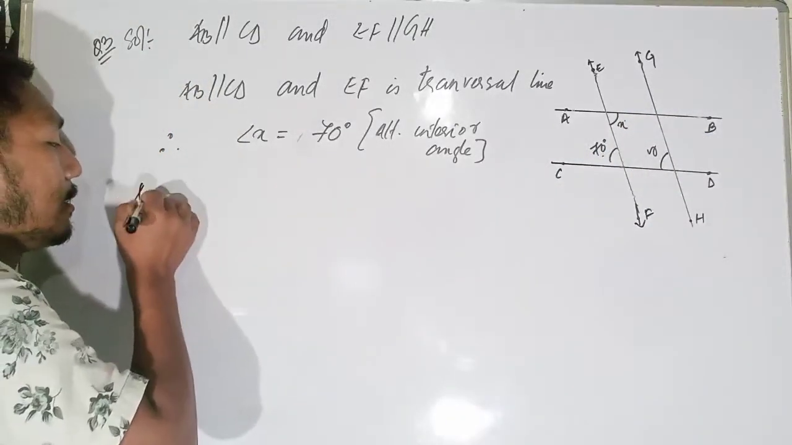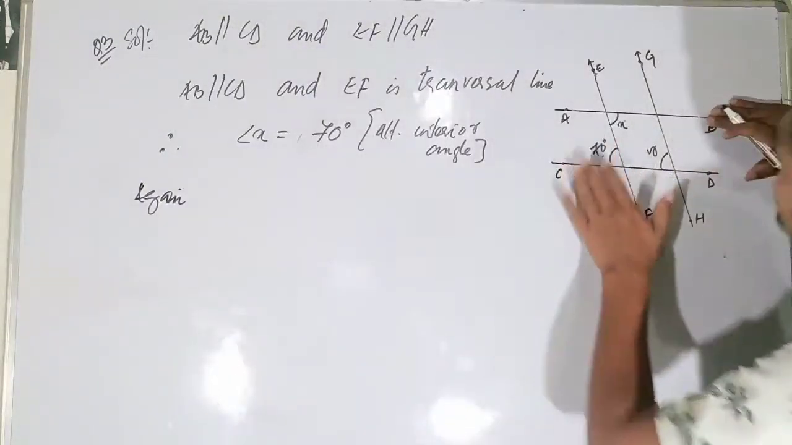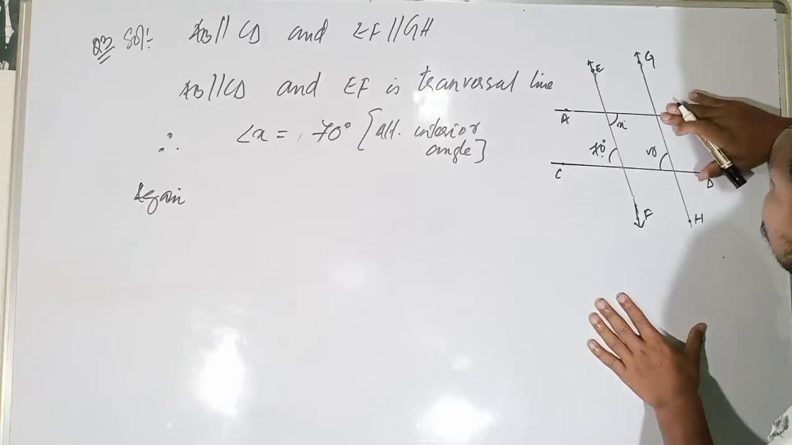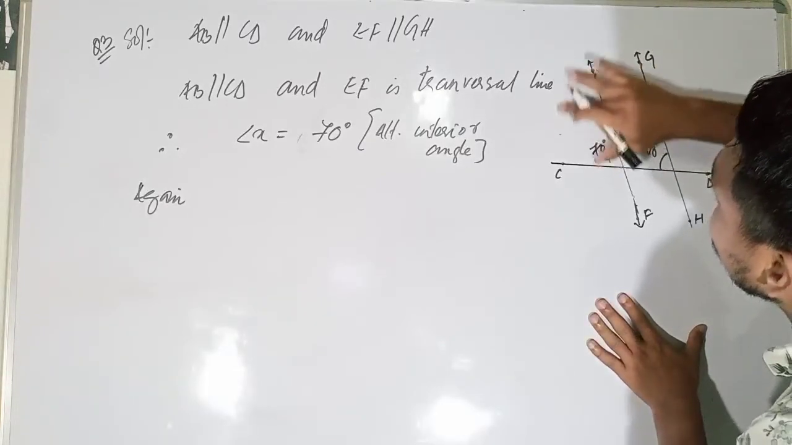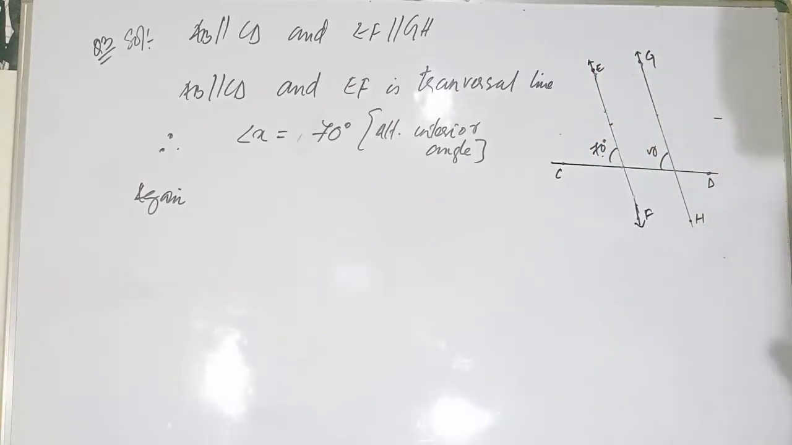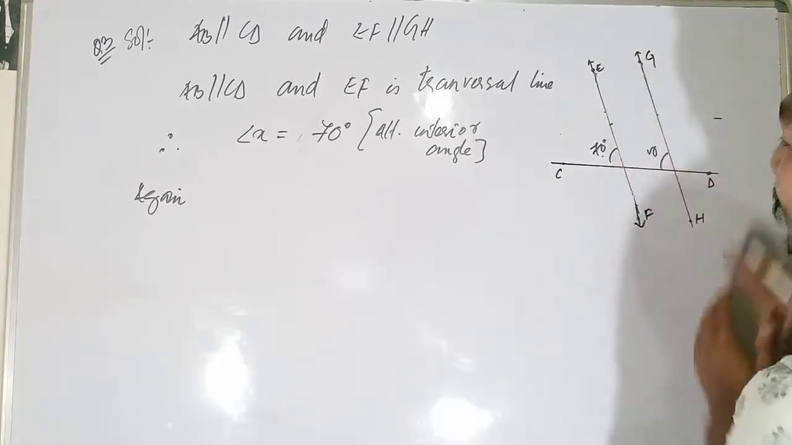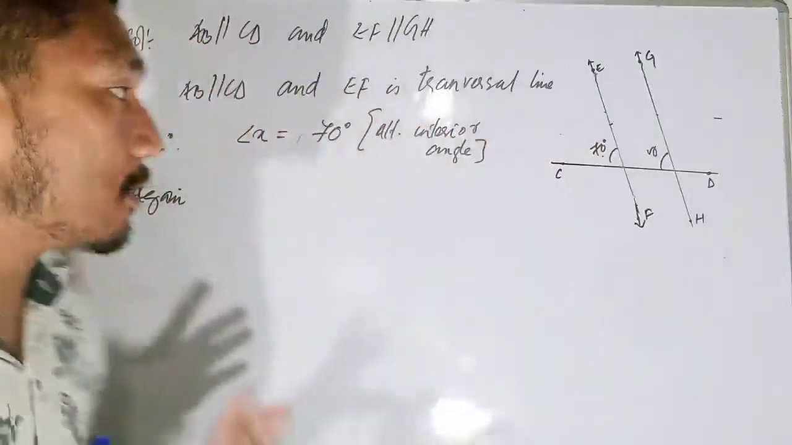Okay, again, now forget about this line. Let's just think that this line AB is not there. Just consider that this line is not there. So if I consider these two lines, that means these angles and this angle will be equal to each other, or not? Yes, they will be equal to each other.